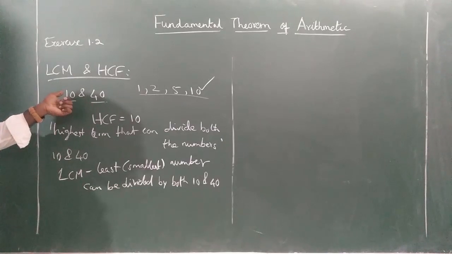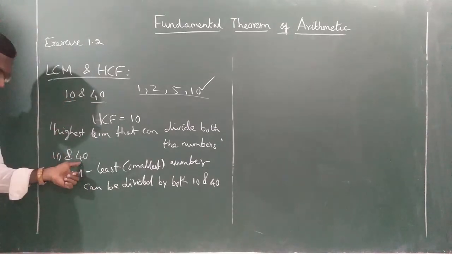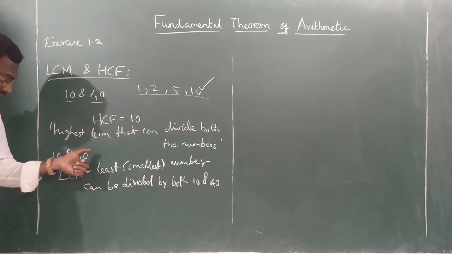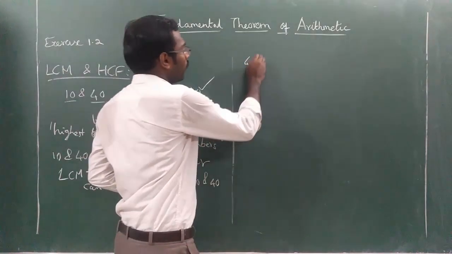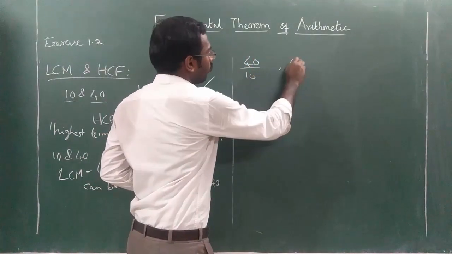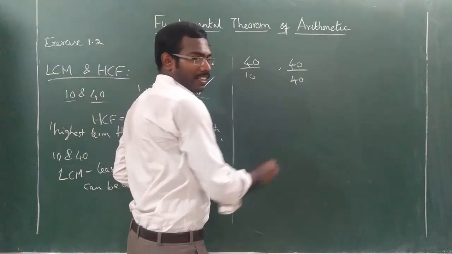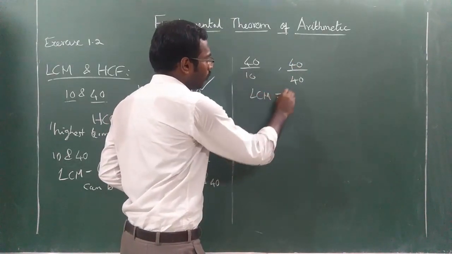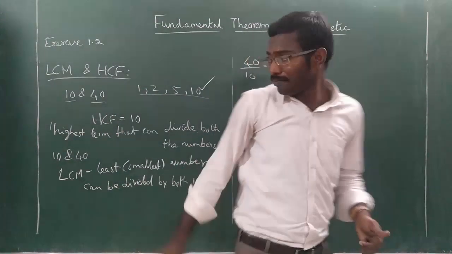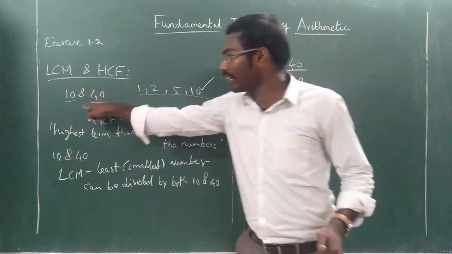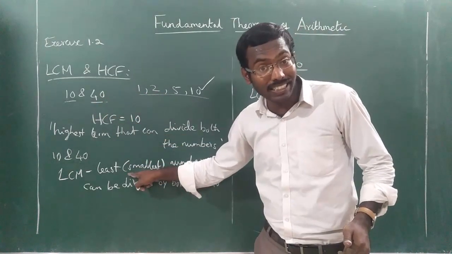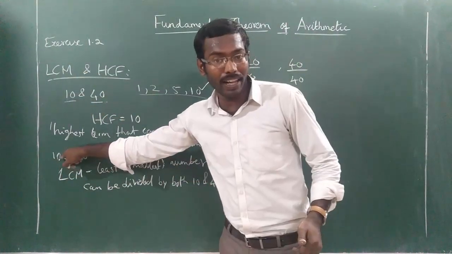Here start with 40. Whether 40 is divisible by both 10 and 40? Yes, 40 is divisible by 10. Also 40 is divisible by 40. Therefore LCM is equal to 40. That is the difference. Here, the highest term that can divide both the numbers. Here, the smallest term that can be divided by both the numbers.